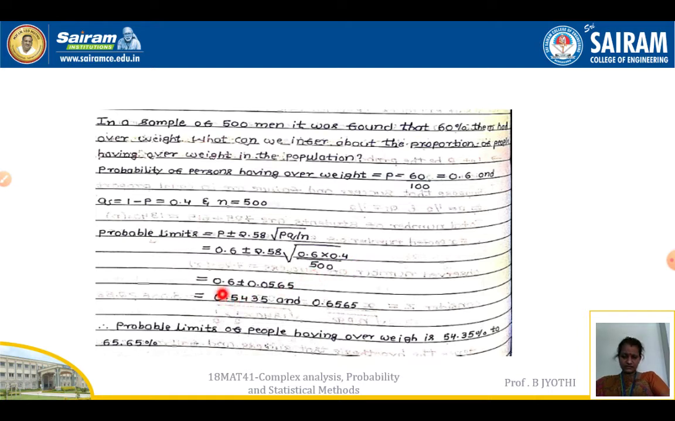That gives us 0.6 plus or minus 0.0565, that is 0.5435 and 0.6565. Therefore, the probable limits of people having overweight is 54.35% to 65.65%.